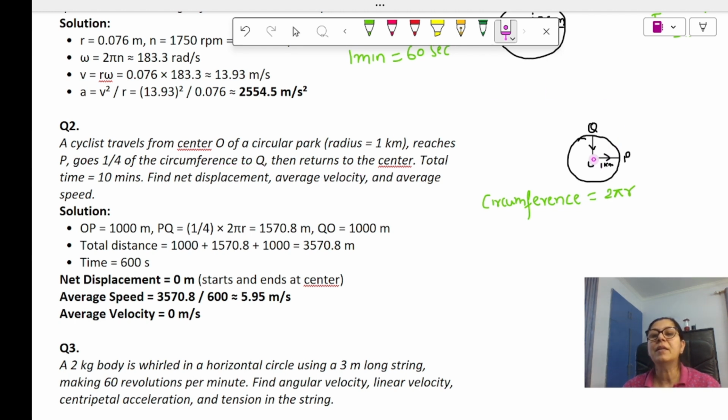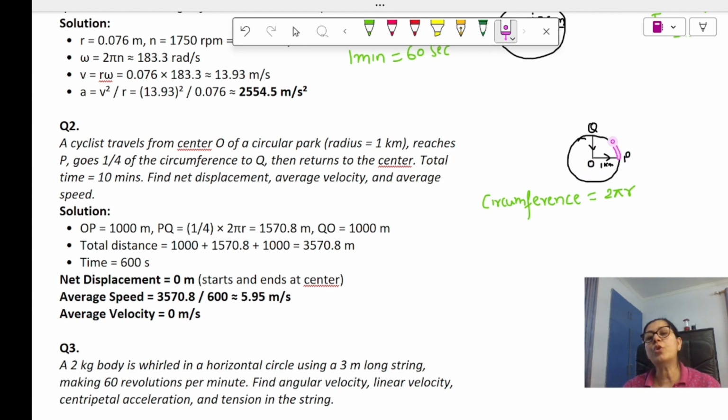What it means: from the center it is starting, it is going to P, that is the radius of the circle, which is given as 1 kilometer. Then it travels from P to Q, that is 1/4 of a circle, and then again from Q to O. So again this distance will be 1 kilometer, the radius of the circle.